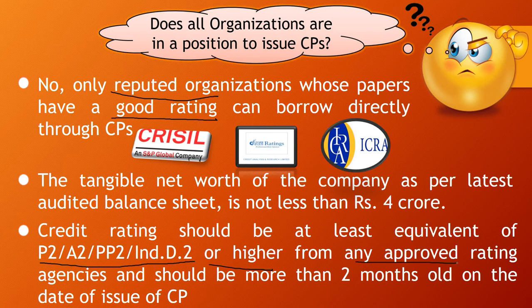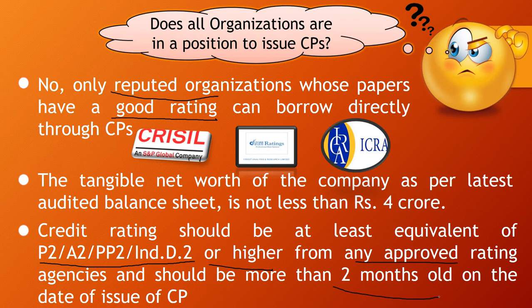And these credit rating agencies must have given the rating not more than 2 months before. For example, if an organization wants to issue the commercial paper on 1st January 2022, they must have obtained the credit rating from agencies such as CRISIL, CARE and ICRA not before 1st November 2021.